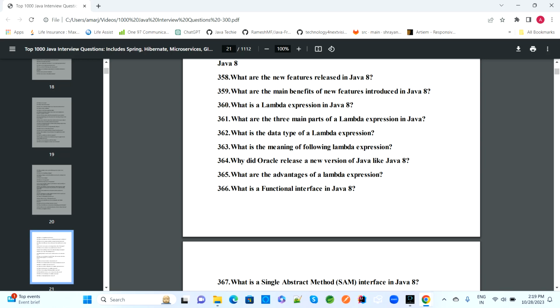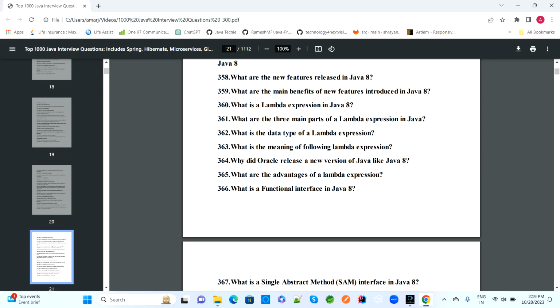Let's discuss the top 1000 Java interview questions. In that, now we will cover Java 8 interview questions. So what are the Java 8 interview questions which will be asked by the interviewer in a real-time interview? The first question is: what are the new features released in Java 8?